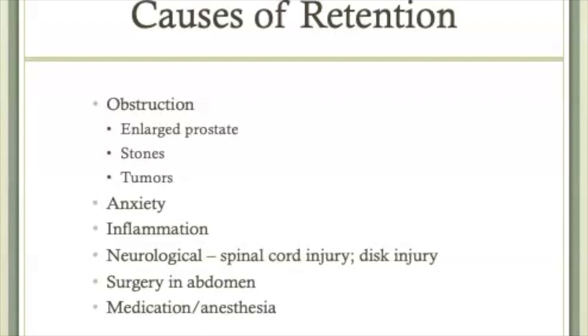Medication or anesthesia may tighten the urinary channel, causing a block in the flow of urine. Remember that voiding requires that the brain, the spinal cord, and the nerves all be intact. Therefore, an injury to the spinal cord or infections that affect nerves can cause retention.